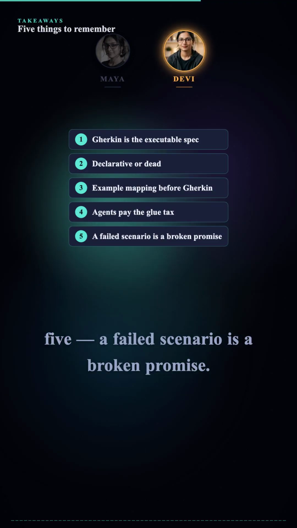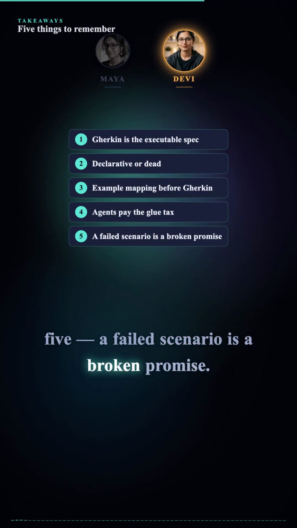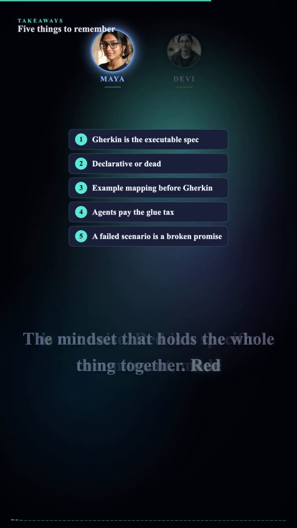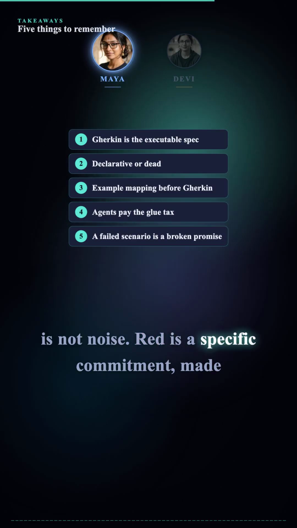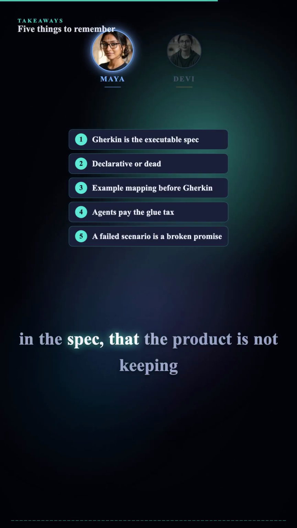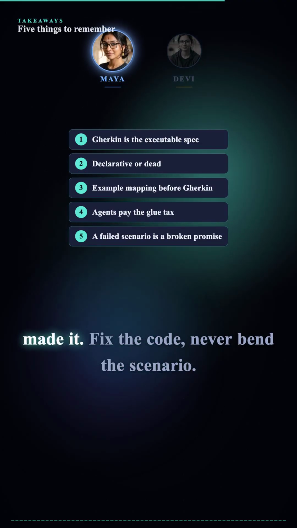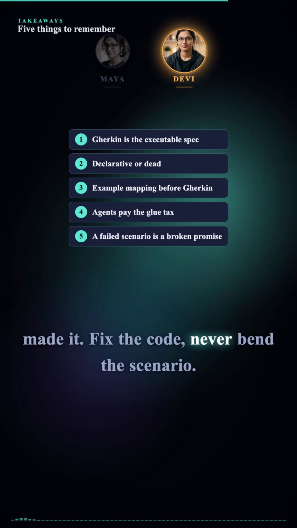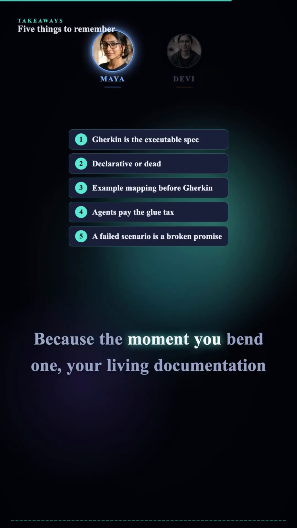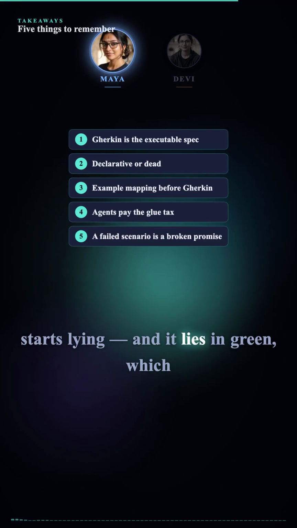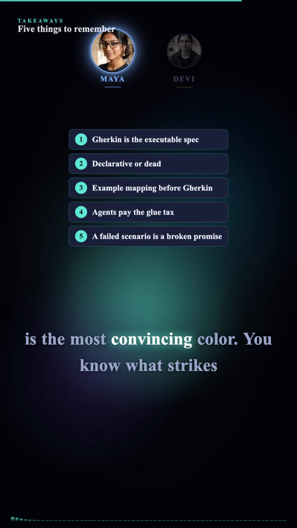And number 5, a failed scenario is a broken promise. The mindset that holds the whole thing together. Red is not noise. Red is a specific commitment made in the spec that the product is not keeping right now, traceable to the exact line that made it. Fix the code, never bend the scenario. Because the moment you bend one, your living documentation starts lying. And it lies in green, which is the most convincing color.